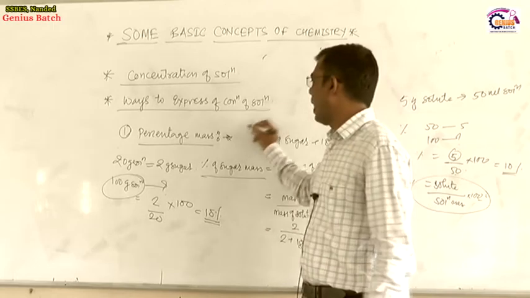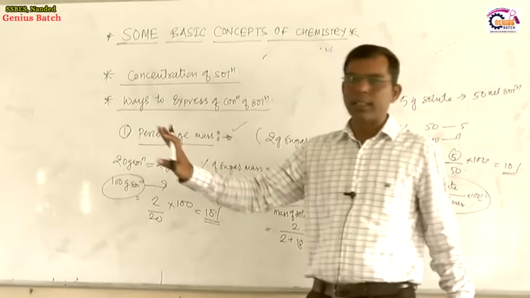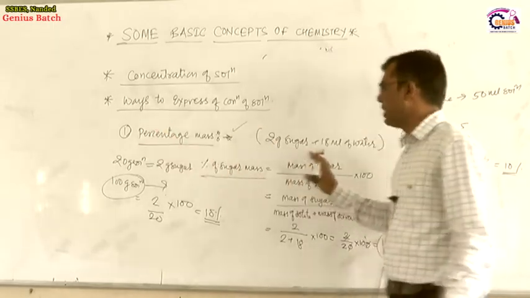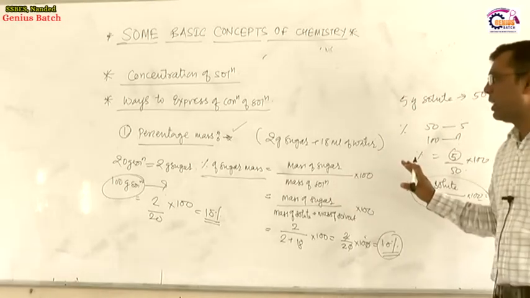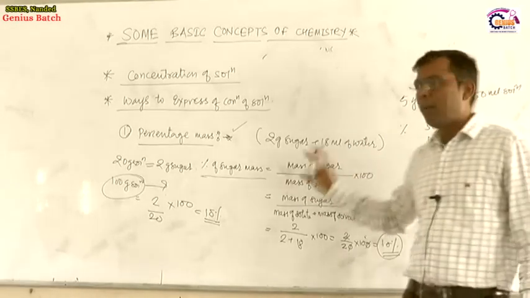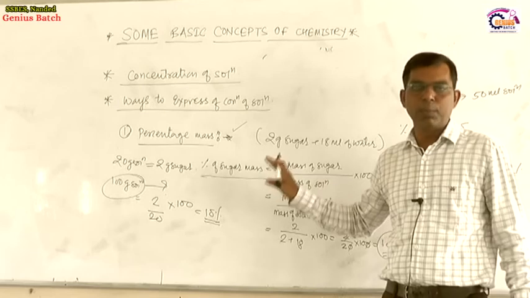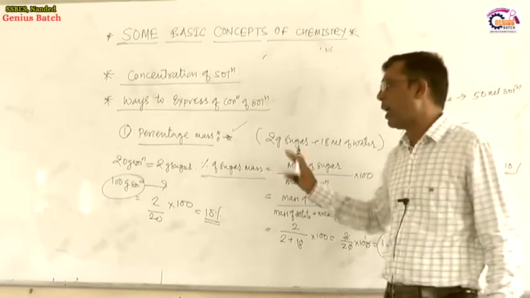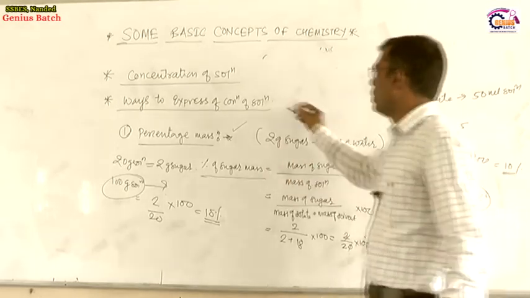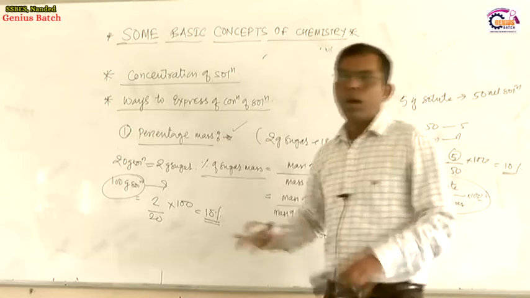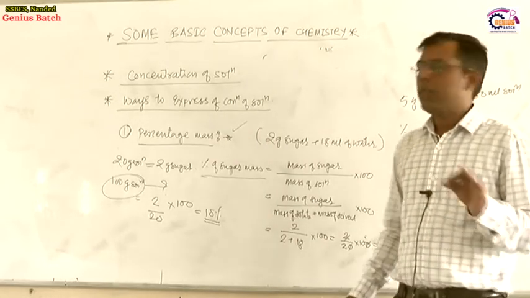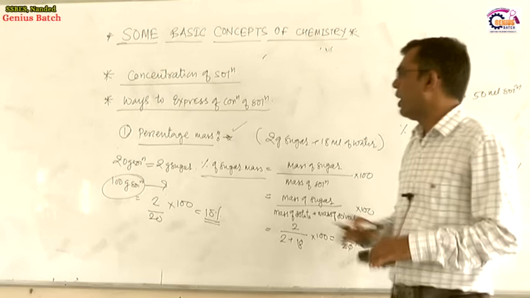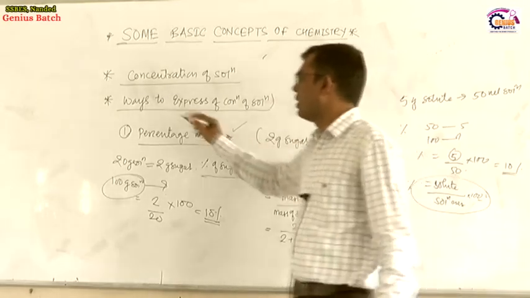It gives the value of percentage mass. What is percentage mass? It is the amount of solute present per 100 gram of solution. So this is one of the units which is used to express the concentration of a solution.